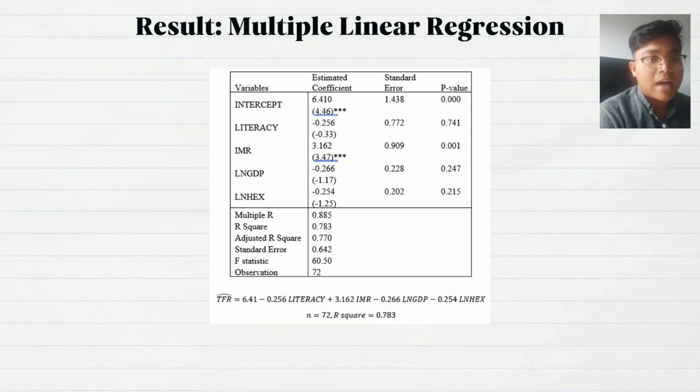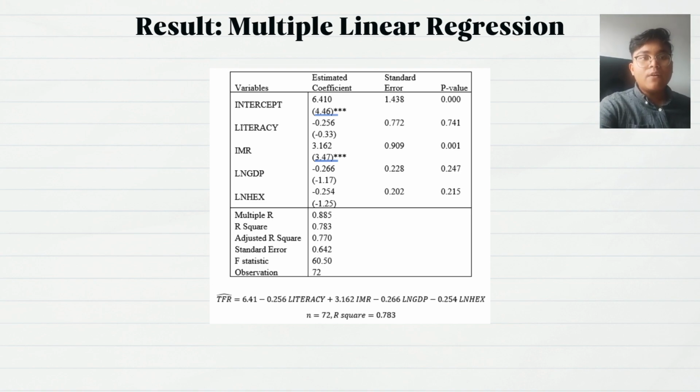Log of GDP per capita, which is LNGDP, plays a significant role in reducing fertility, as was hypothesized in the research hypothesis. By applying the first order condition of TFR with respect to LNGDP while keeping the other variables constant, the coefficient of the variable LNGDP discloses that it has a negative significant impact on TFR. The coefficient of negative 0.266 indicates that any increase in LNGDP by 10 units will bring about a 2.66 unit decrease in average number of children per woman, TFR.